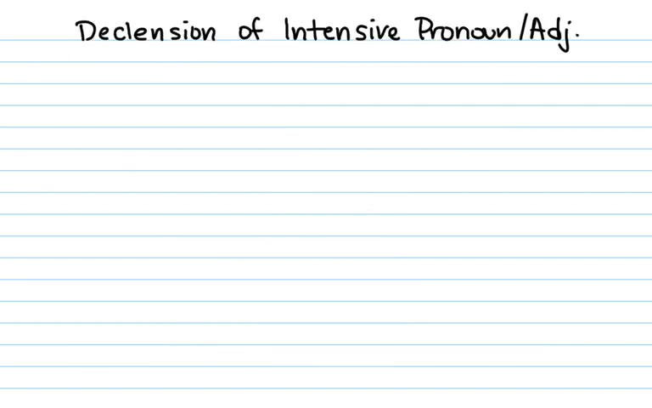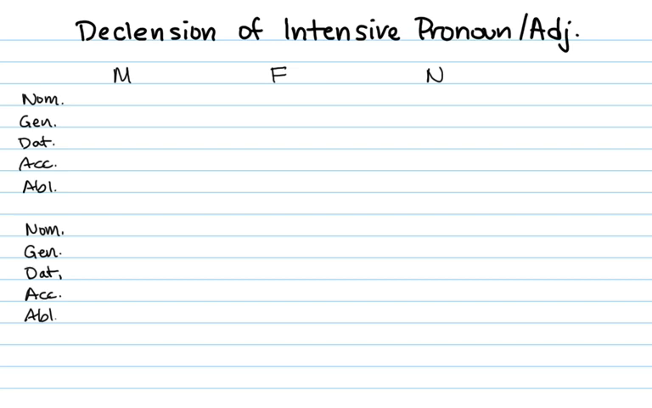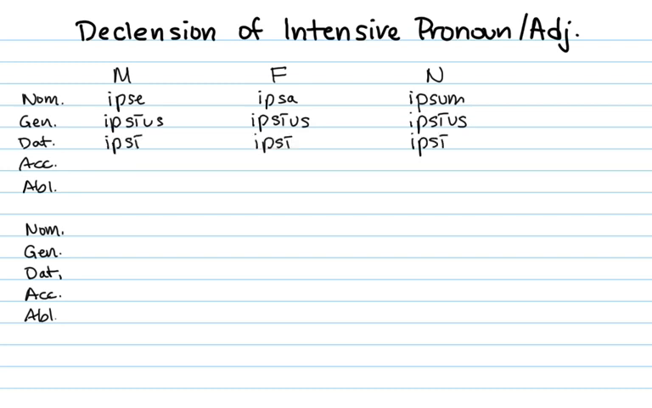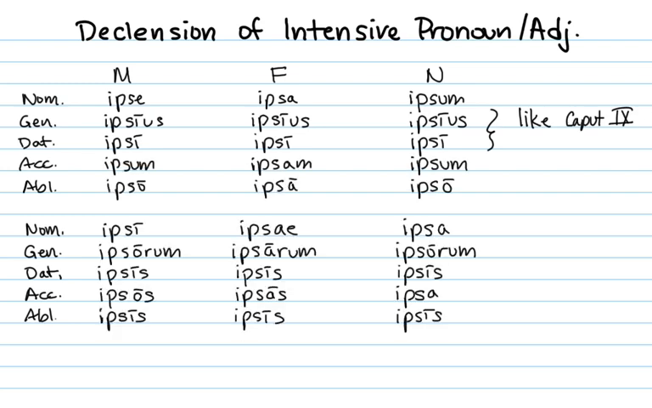The forms for ipse, the intensive pronoun or adjective, are as follows. There are different forms for masculine, feminine, and neuter. It's mostly a 2-1-2 adjective: ipse, ipsa, ipsum. But like the special adjectives in chapter 9, it has a genitive in -ius, so ipsius, ipsius, ipsius, and a dative in -i: ipsi, ipsi, ipsi. So review those forms in chapter 9. Other than that, the rest is what you would expect from a 2-1-2 adjective. So ipsum, ipsam, ipsum, ipso, ipsa, ipso, ipsi, ipsae, ipsa, etc.